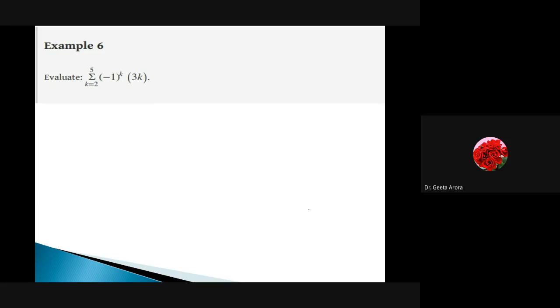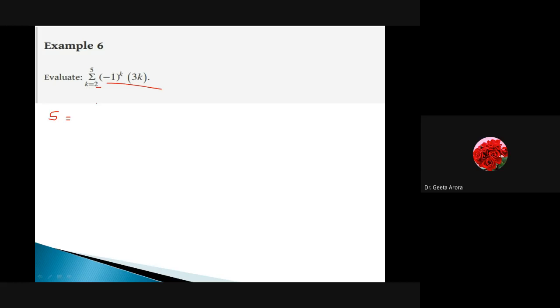Here we have an example for you. You have to use your pen and paper again. Here we are saying evaluate the sum over k from 2 to 5, and we have used this summation. What summation means is whatever the terms are coming, we have to add them. Correct? So first thing is I have to use k from 2 to 5. If I have to write it as a series, it will be the sum over k = 2, 3, 4, 5.